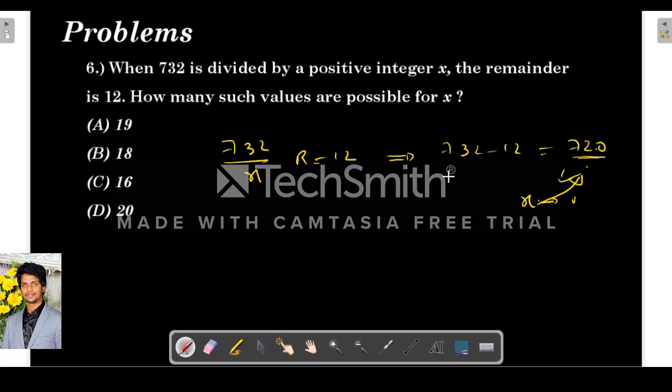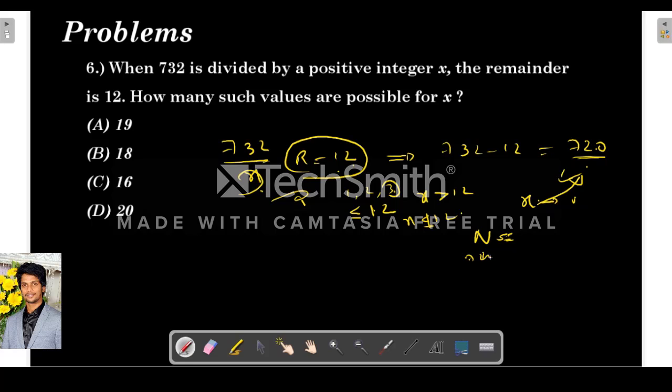Okay. And so there are many factors of 720 like 1, 2, 3 which are less than or equal to 12. When x is 3 or 4, the remainder will not be 12. So for this to happen, x must be more than 12. x should not be less than or equal to 12. So we have to find out the number of factors of 720 then.